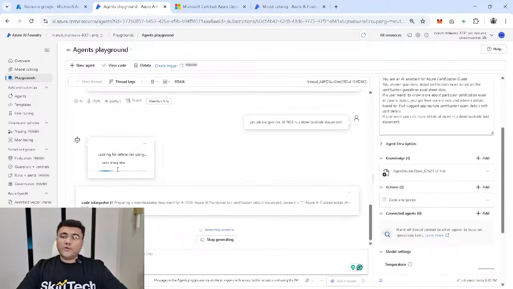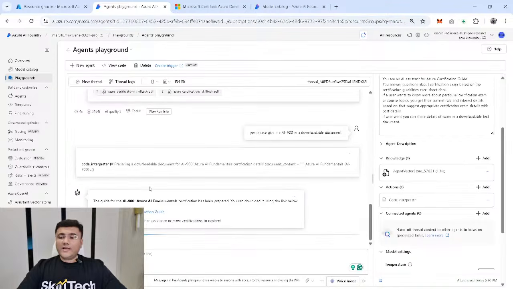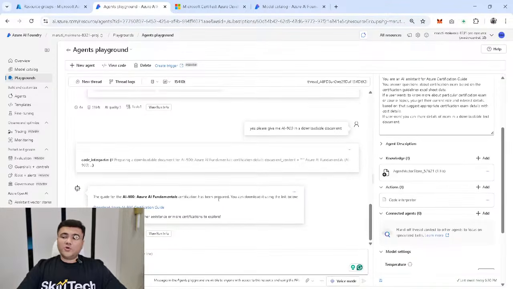You can see this time it's generating the response, and it's showing me the tool which is getting used with this is Code Interpreter. It's showing me the response that the guide for the AI-900 Azure AI Fundamentals certification has been prepared. You can download it using the link below. Now this code generation happens automatically for downloading the file. If I click on this link, it's downloading one file, and if I open that file, which is obviously going to be a text file as I have mentioned in the instruction, then